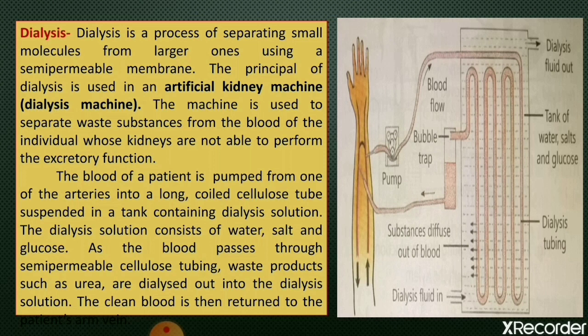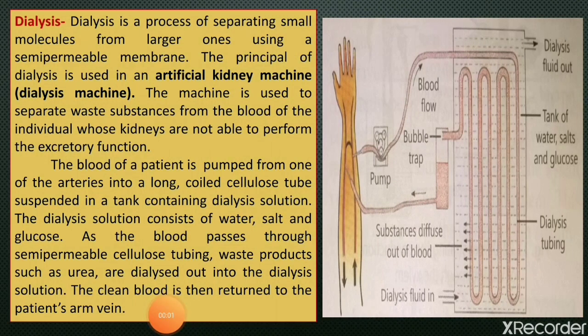So a person having kidney failure cannot survive unless his or her blood is filtered from time to time through the kidney machine to remove urea. That machine is called a dialysis machine, also called an artificial kidney. Dialysis is a method of separating toxic substances from the blood when the kidneys are unable to do so.